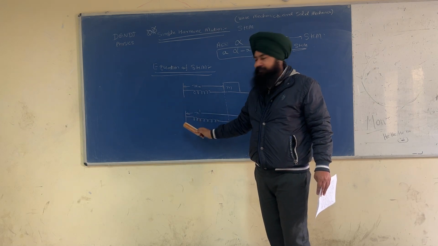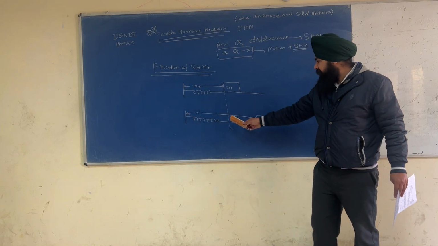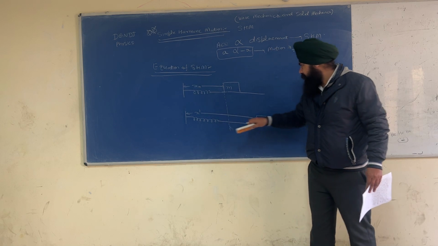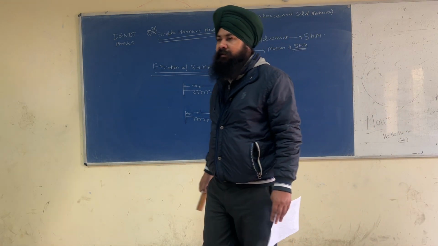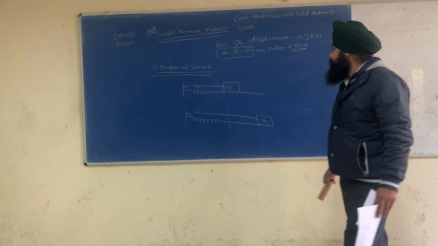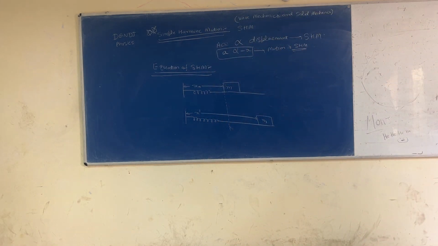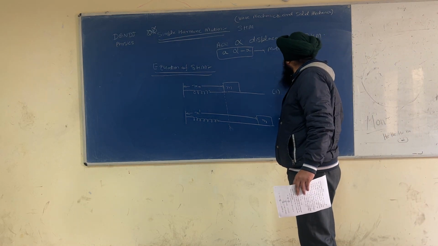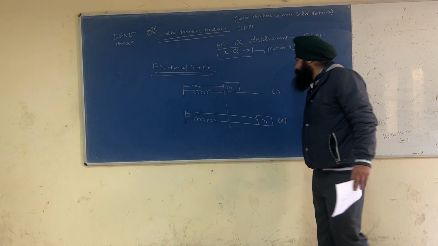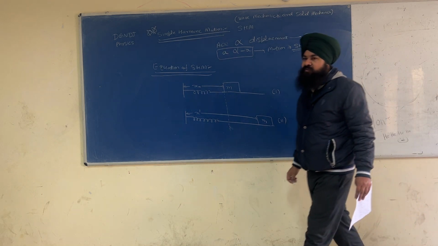This end is fixed. And after the displacement, this is the new displacement. So please make this diagram neatly. This is 1. This is 2.